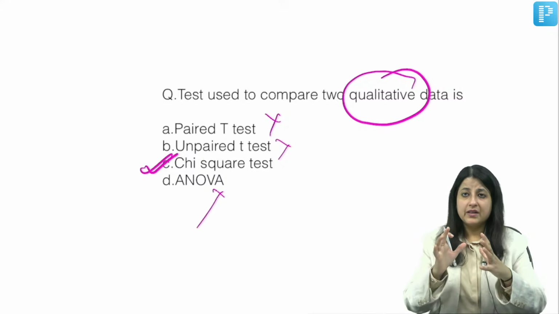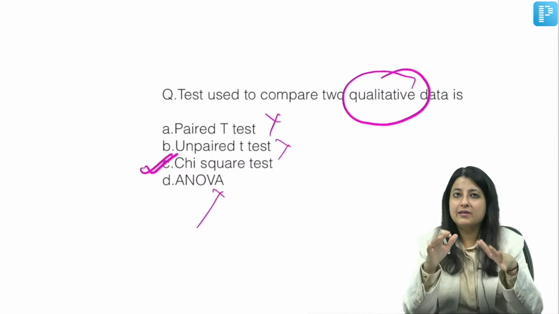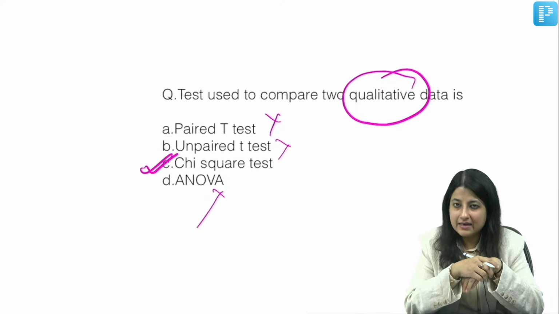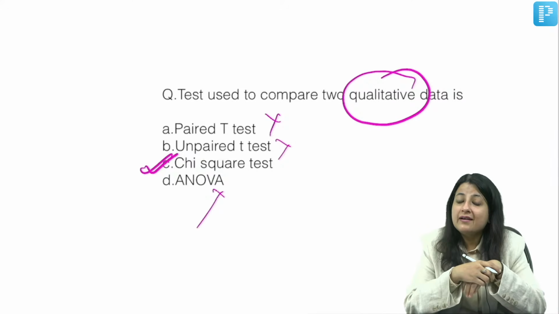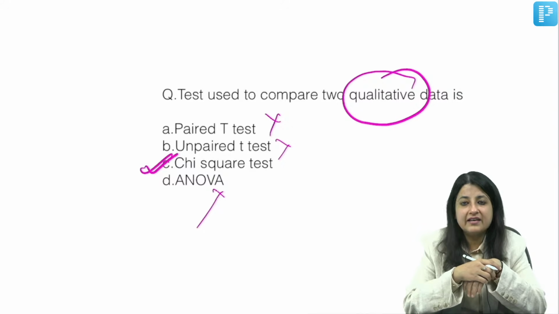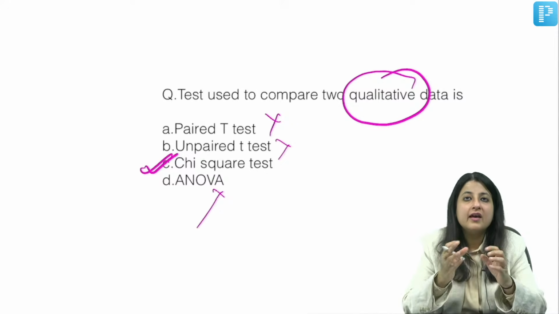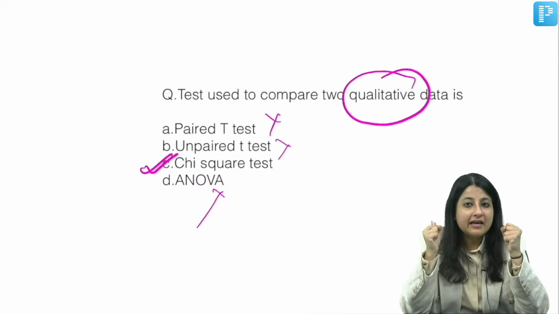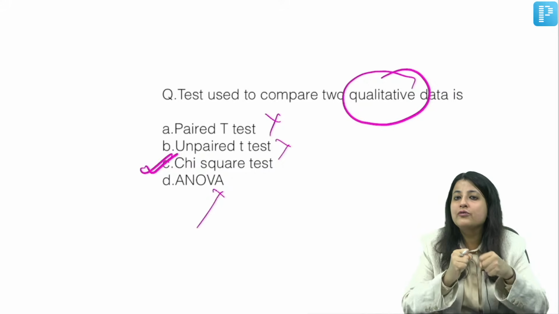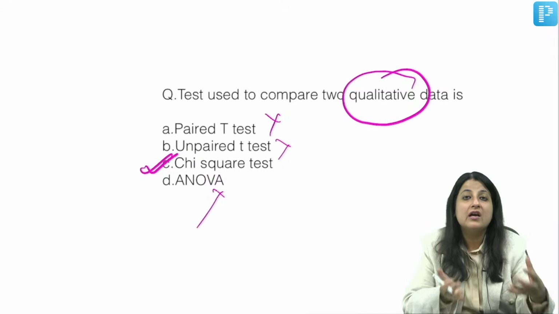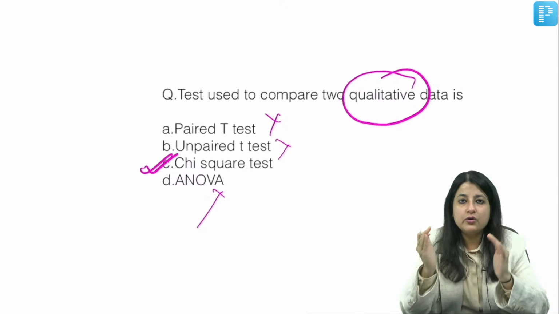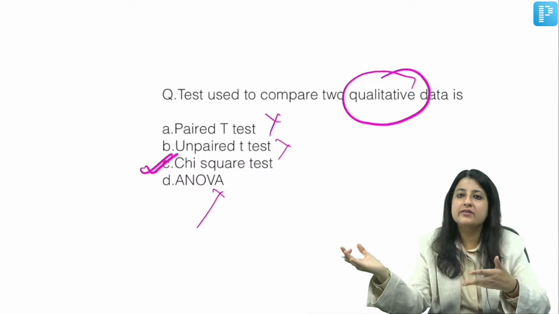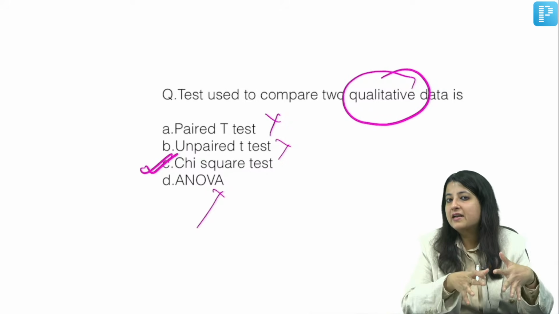Okay, see guys. Never rush. Whenever you get a question, you have to figure out the approach. Matlab, you can't memorize, right? You have to know the approach. And to solve test of statistical significance questions, all you need to do is figure out, is it quantitative, is it qualitative? And I'm sure that you now know how to figure that out. For quantitative variable, do you have a unit? If yes, quantitative. If you do not have a unit, it is qualitative.